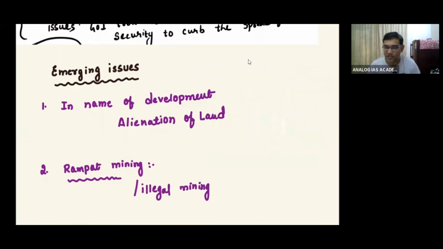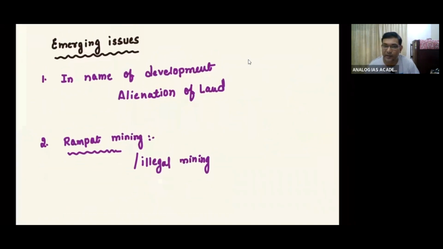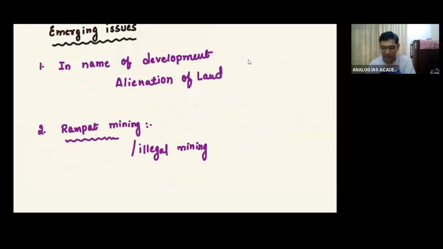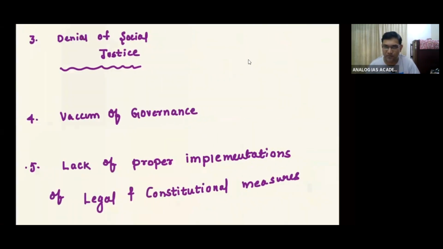That is one of the reasons why there is a rise of Naxalism, particularly in the eastern part of the country. Then rampant mining and illegal mining is the second emerging issue which is there.